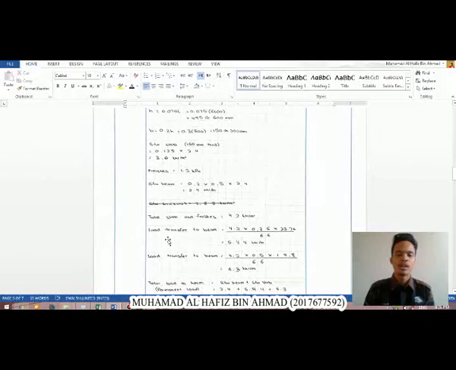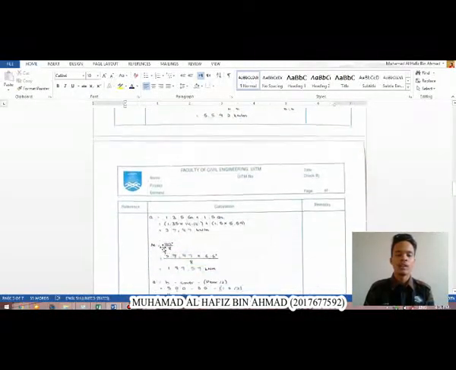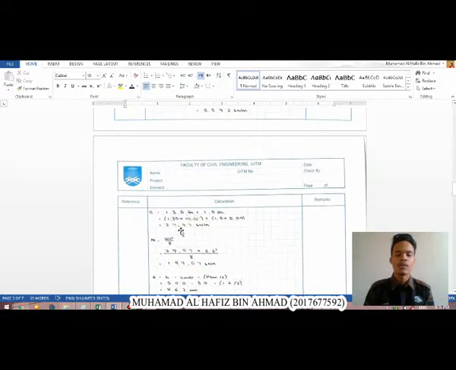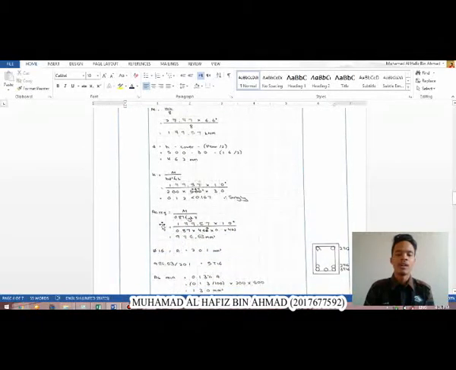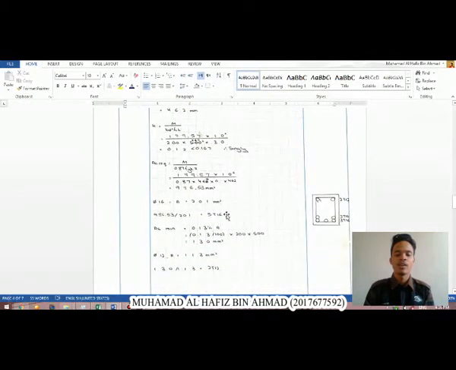So this is the calculation of loading. Design load is 27.47 kN per meter. Moment is 149.57 kN meter. AS required is 986.53mm square. I divide with this value and I got the answer 5T60. So this is detailing of the reinforcement bar.